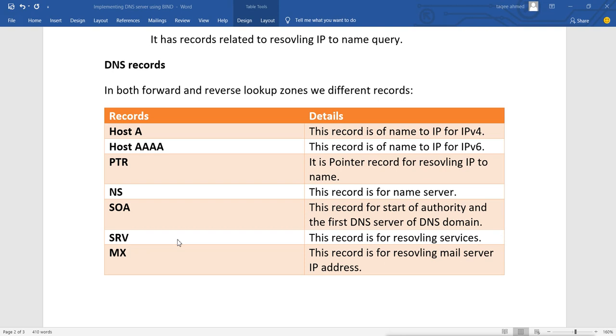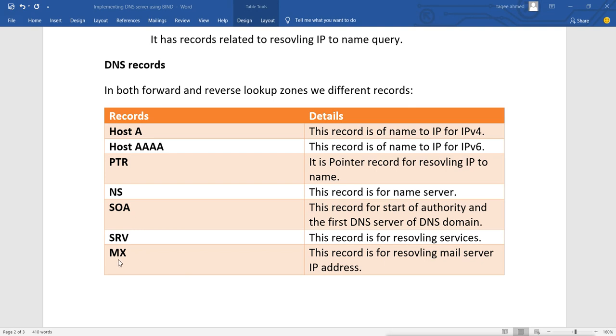That means in Windows, Active Directory is very, very tightly integrated with DNS. We cannot have Active Directory without DNS, but DNS can exist separately. In Windows you can have a separate DNS without any Active Directory, but Active Directory cannot live without DNS. In a Linux system, when we install DNS, it is not integrated with any directory service.